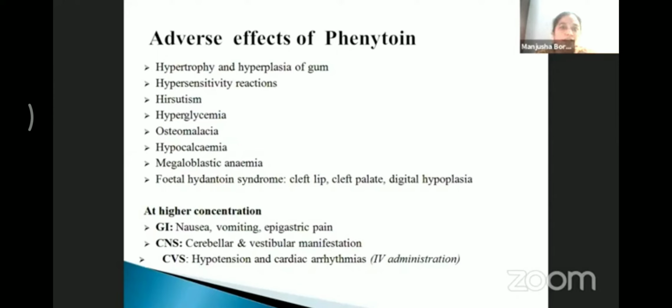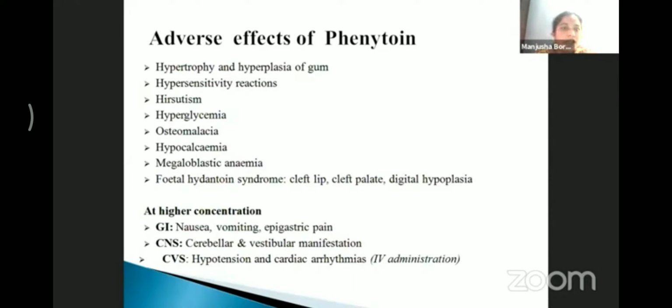Repeated administration of phenytoin may cause hypertrophy and hyperplasia of the gum. It is an important side effect related to dentistry. Hypersensitivity reaction is more common. Hirsutism is mainly caused due to increased androgen secretion.